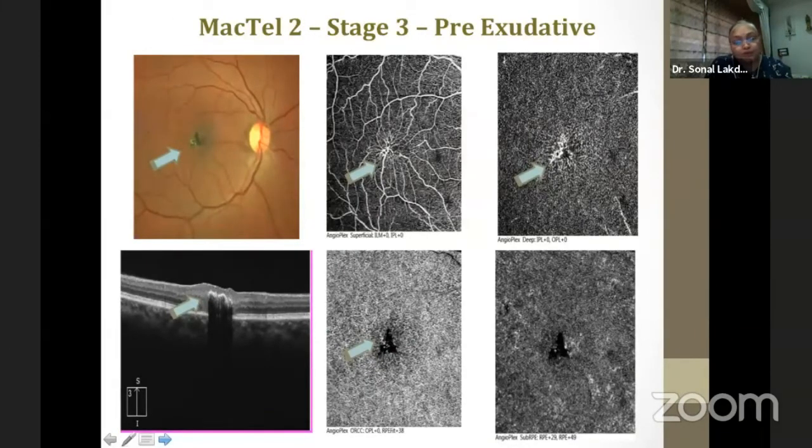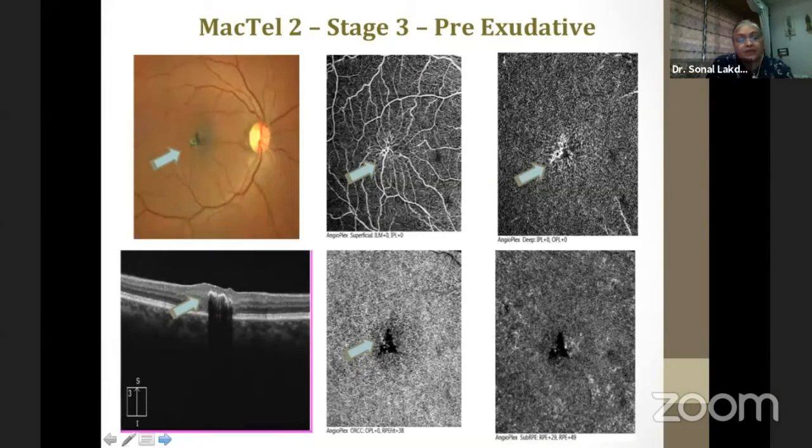Go ahead to stage 3 from here, and here the patient now presents with a typical pigment plaque, which is temporal to the fovea on fundus examination. On the OCT, we see ischemia of the photoreceptor layer with a break in the ISOS junction, and thereby migration of the RPE, causing an RPE plaque or hyperplasia. And this is also seen on OCTA as an RPE atrophy and abnormal vessels which now merge with the atrophic areas.